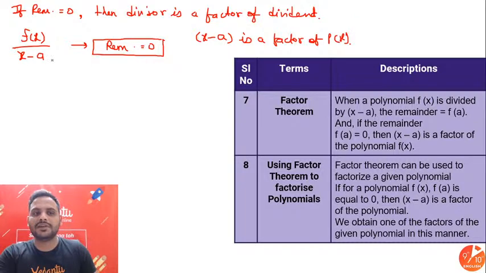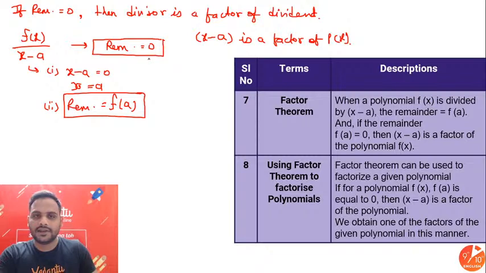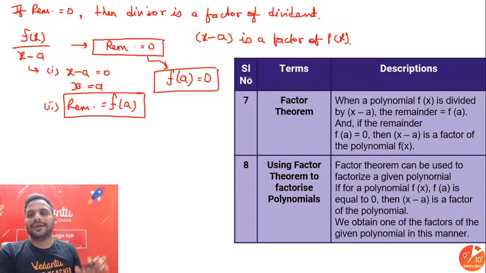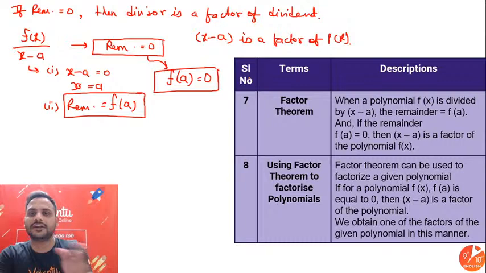Now remainder will be equal to what? So for getting remainder, I know first one, put x minus a equal to 0, that means x is equal to a, and second step, remainder is equal to value of the polynomial at x equal to a. So remainder is equal to f(a), and I want the remainder to be equal to 0, that means f(a) must be equal to 0. So if the value of the polynomial is equal to 0 at some value of x, in that case x minus a will be a factor of the polynomial.